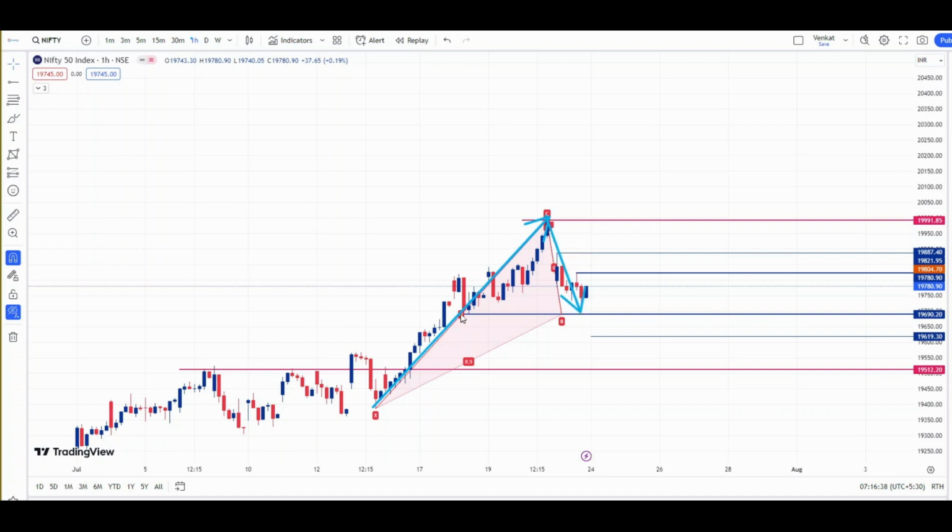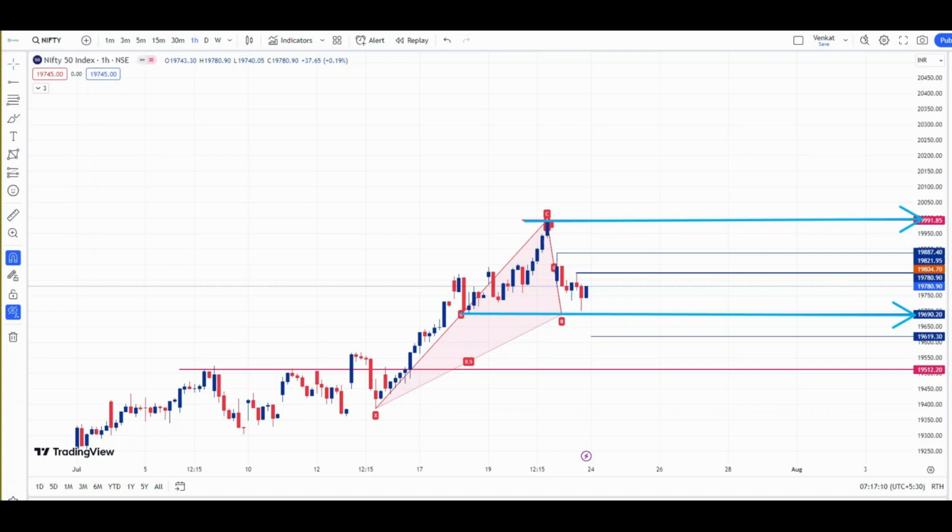So what is this level? This is the 50% correction for this complete impulsive move. That is, for this impulsive move, this correction is 0.5 as per the Fibonacci retracement level. So this area will act as important support for Nifty this week. What is it? 19,690, and the resistance for this week is 19,991, which is the all-time high that Nifty made on Thursday's trading session, on the expiry day's trading session.